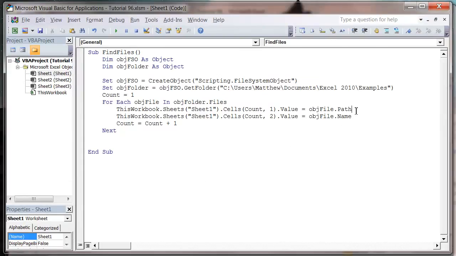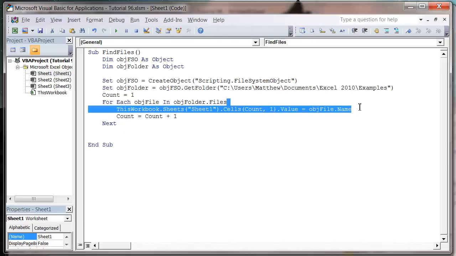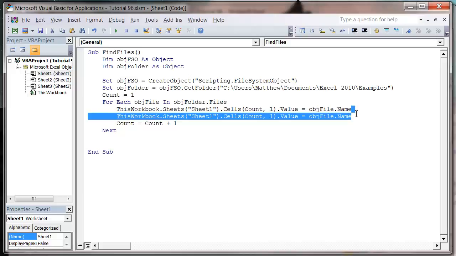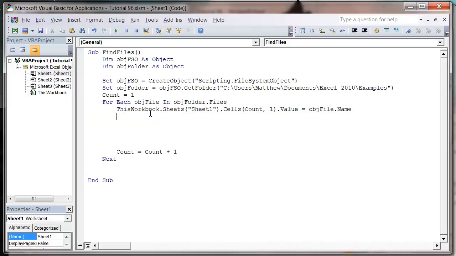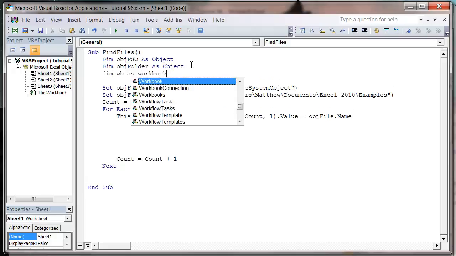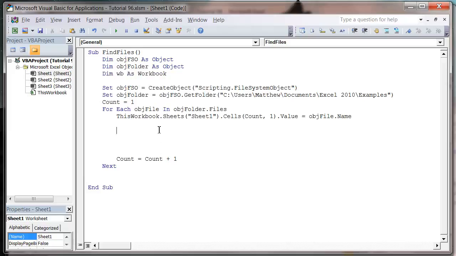So first of all, I'm going to get rid of this path. I just want the name in column 1, and then in column 2 I'm going to want the value. So I'm going to copy and paste this, and I'm actually going to delete that because we need to create our workbook object. So dim wb as workbook, and then in here I'm going to set my workbook.